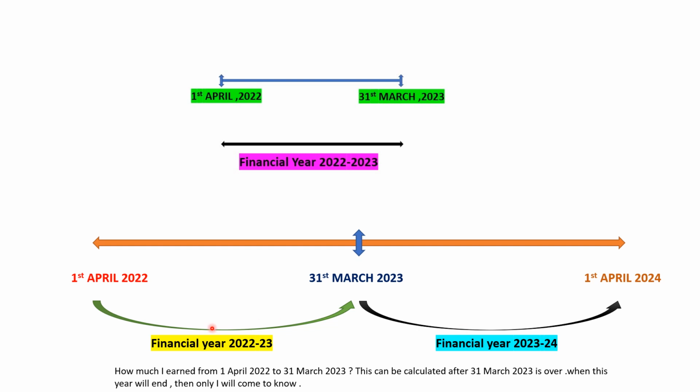Please listen again. This period is called financial year 2022-23 and this period is called financial year 2023-24.